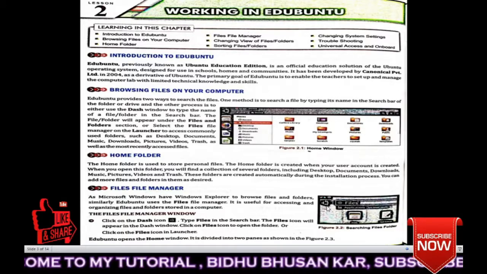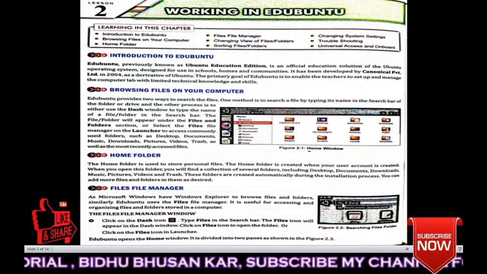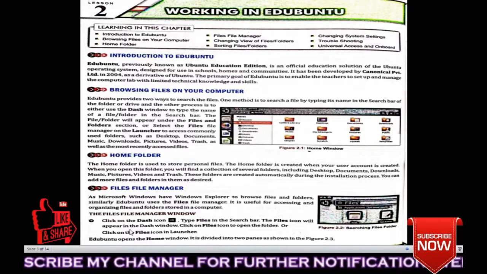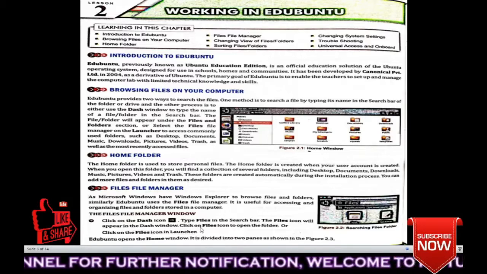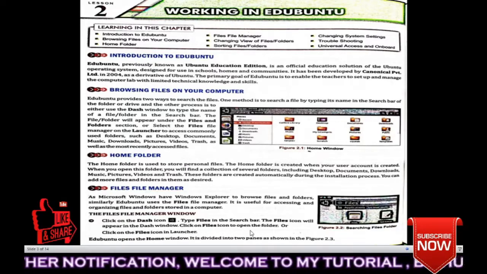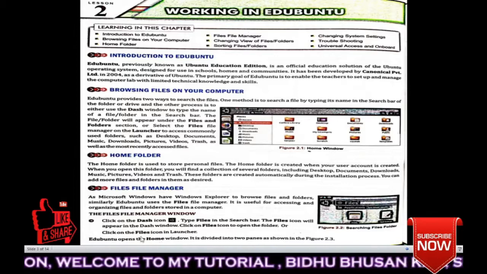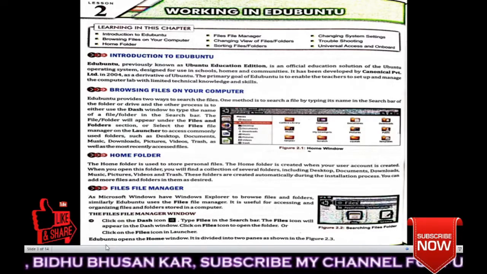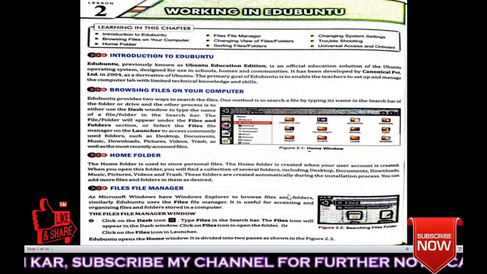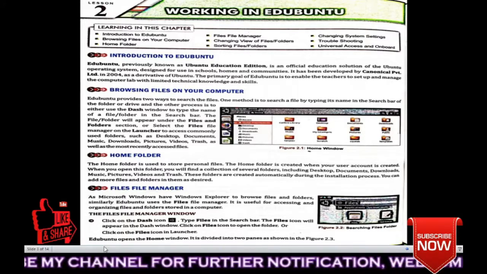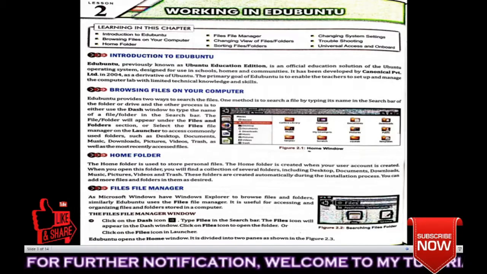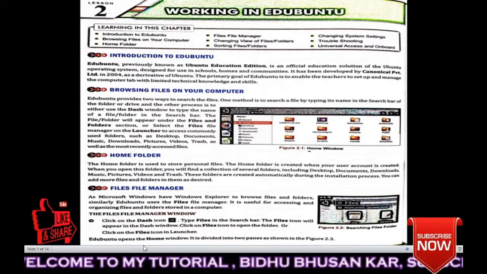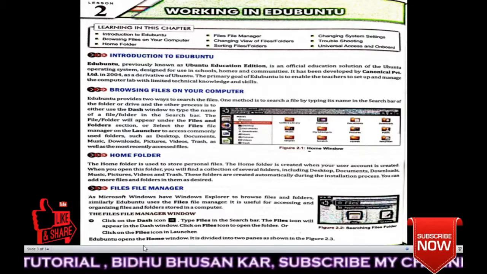See, this is the dash icon. You can type the name of the file. The files icon will appear in the dash window. Click on the files icon to open the folder, or click on the files icon in the launcher. Launcher is there. Like in Windows, the start button is there, or not? Like this, in Ubuntu the launcher is there.